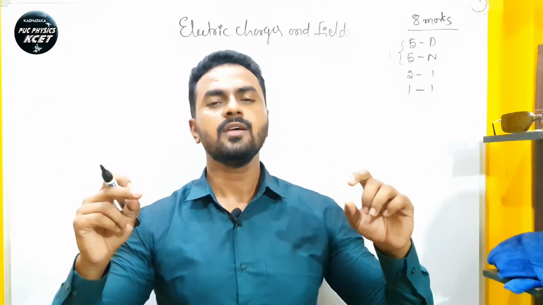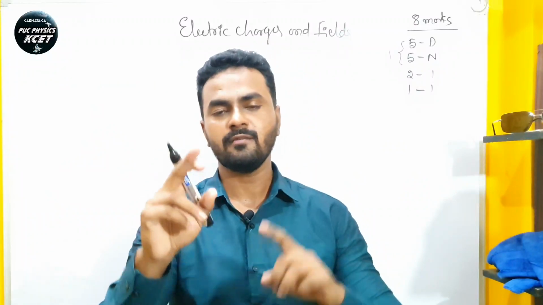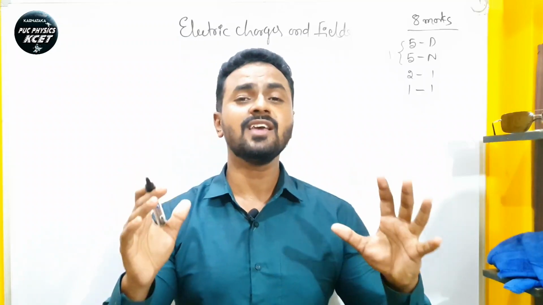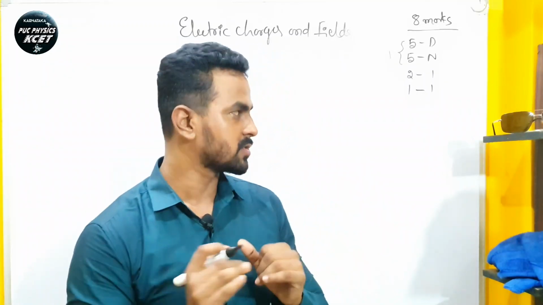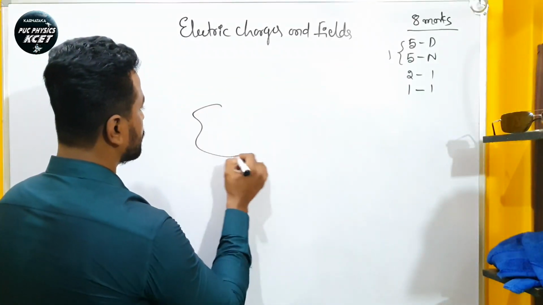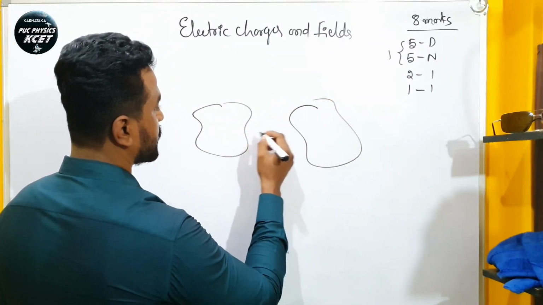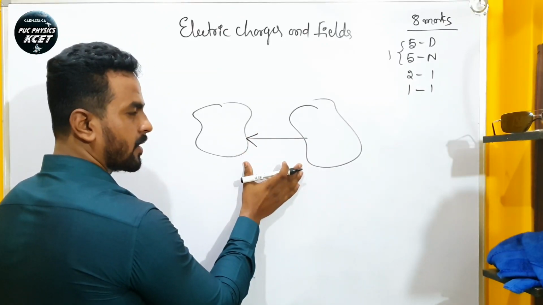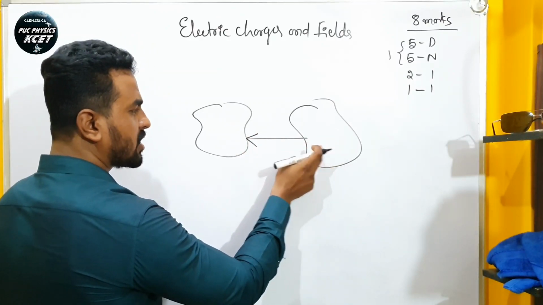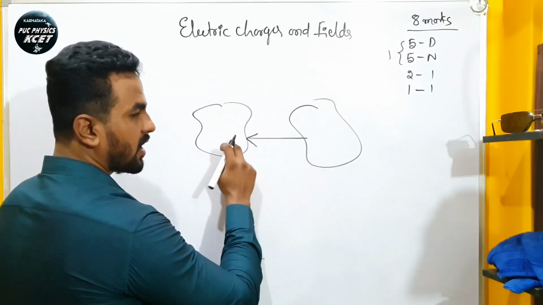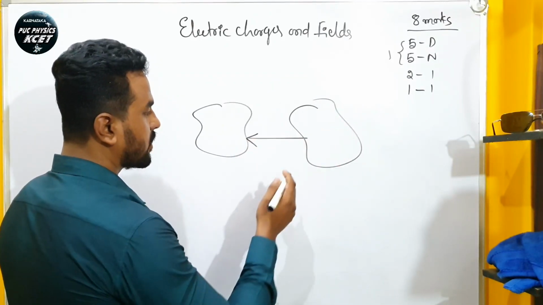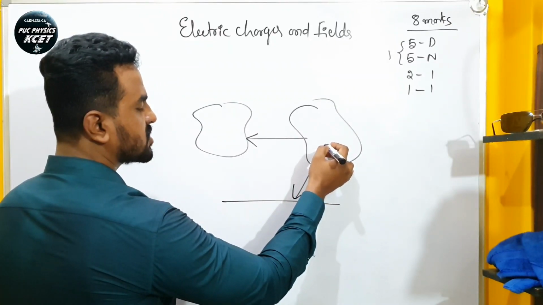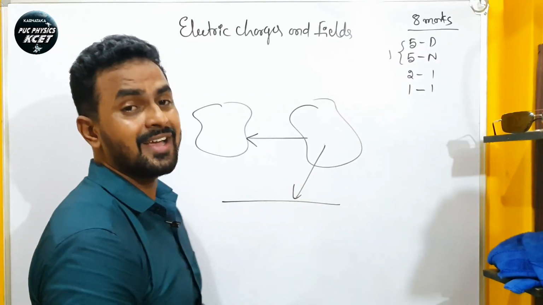So you must have heard this, that is lightning. Then what is lightning? Lightning is the heavy electric discharge between clouds and clouds, or clouds and the earth. For example, let us consider clouds, right? So there is a discharge of charges between these two clouds. The charges will transfer from one cloud to another cloud, which is an example of electrification to a big extent, right? Or else from cloud to the ground. So the charges are also discharged from clouds to the ground. We can call it lightning.